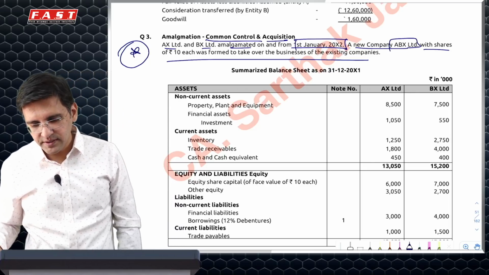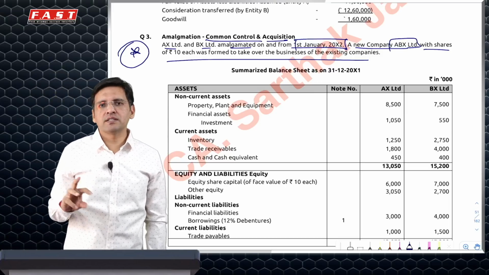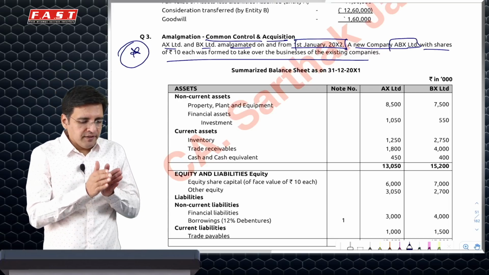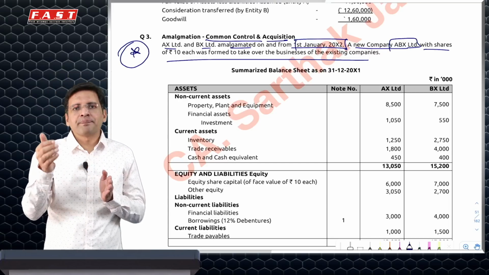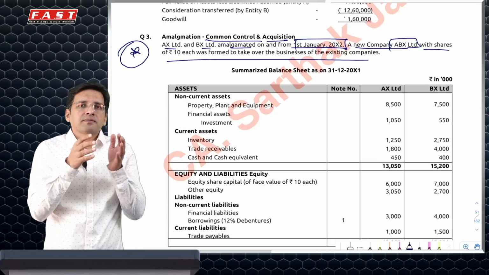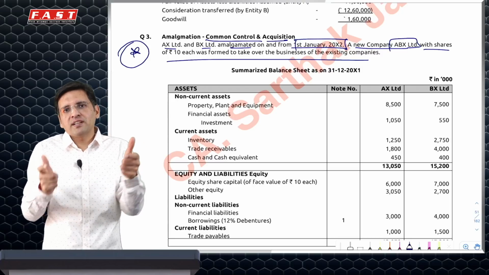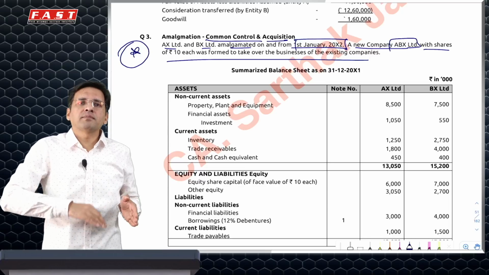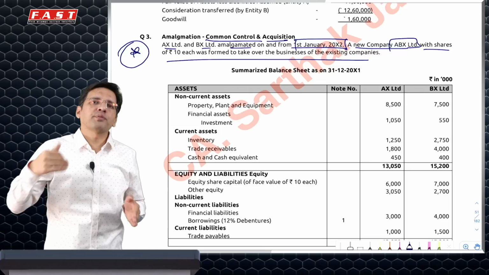Remember, under Ind AS, A plus B is equal to C usually would lead to, unless it's a joint arrangement, a reverse acquisition. Because if A plus B is equal to C, C would have issued its shares to owners of A and B. If both of them have got equal shares, it's a joint arrangement, Ind AS 103 does not apply. But if that is not the case, one would get a majority of shares, as in more shares than the other, and that will be treated as the accounting acquirer. All the assets and liabilities of that company would be at carrying amounts, and of the other company would be at fair value. Goodwill also would be only of the other company.